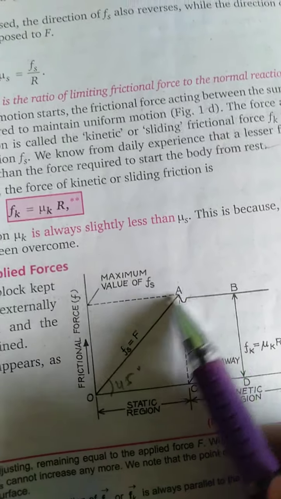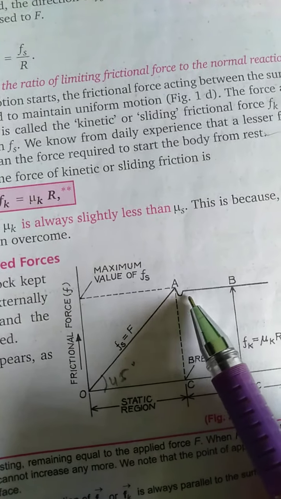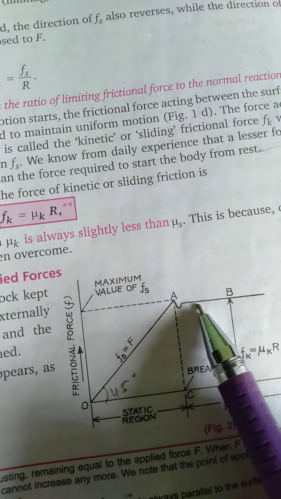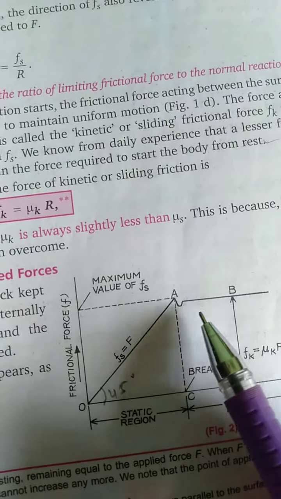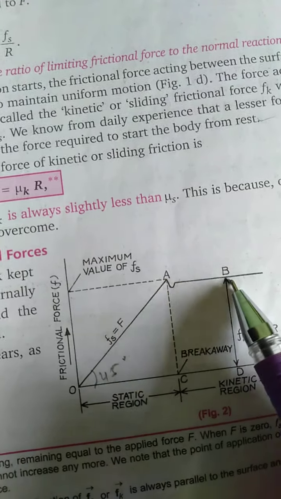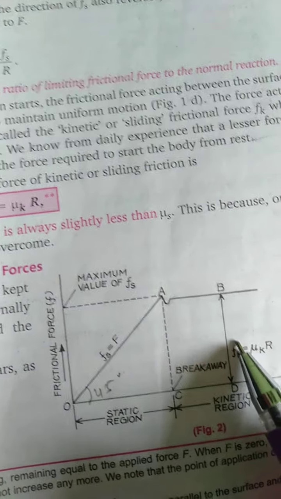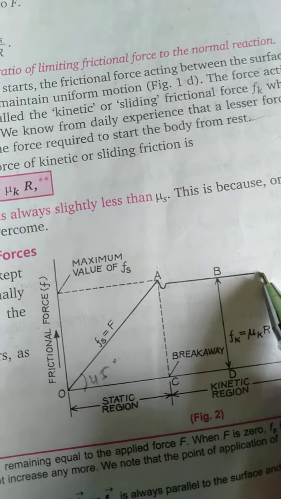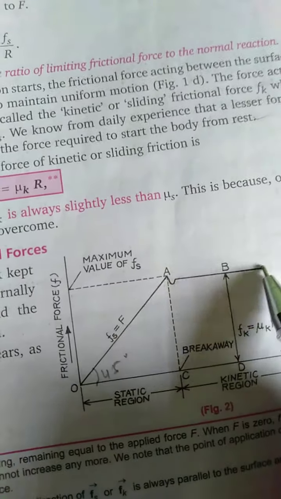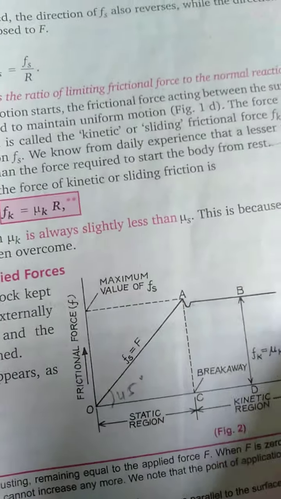If we apply a bit more than this, the body will start sliding, and after that what we will see, that the body is sliding. Now you don't have to apply this much force. Now you have to apply a bit less force. So this friction force is called the kinetic friction, and this is called the static friction.